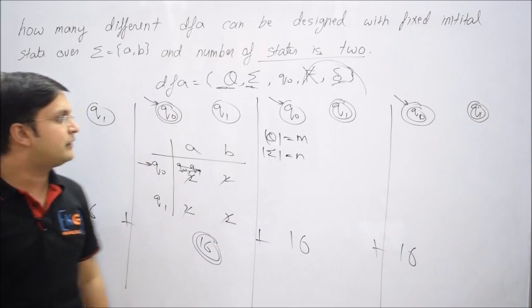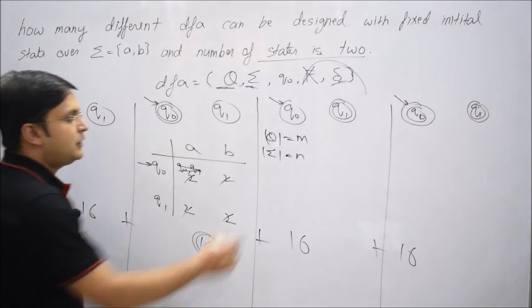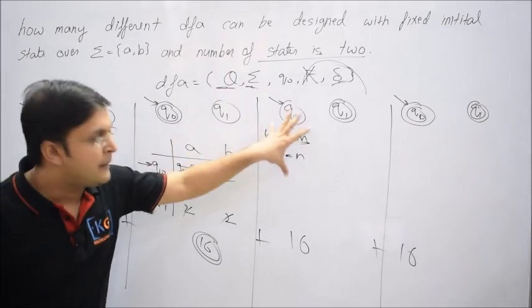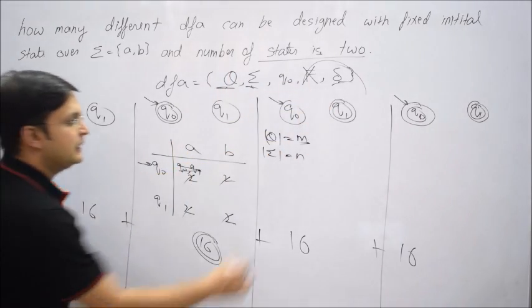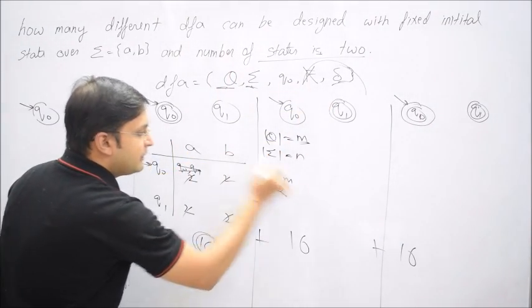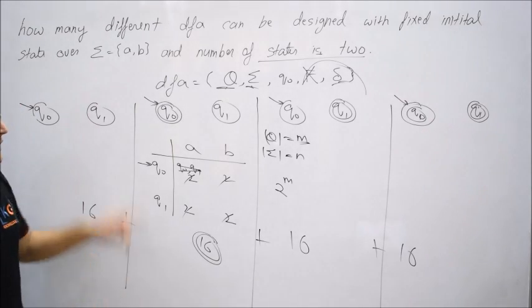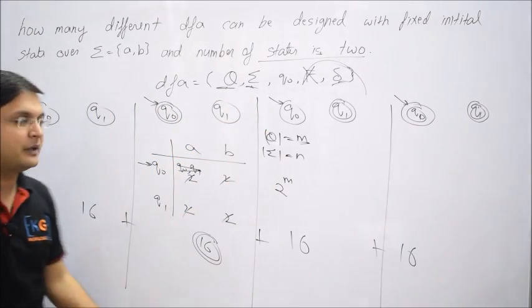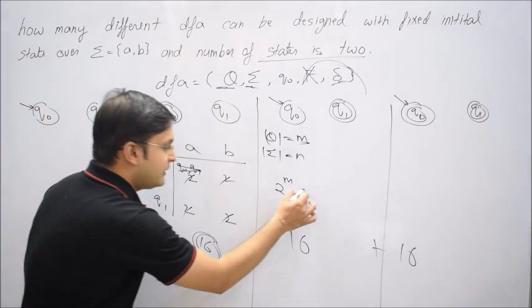So you understand this thing. If I say that total number of states is m, then how many different frameworks by varying final states can we design? That will be 2 raised to power m. Yes or no? Yes, as in this particular case only 2 states were possible, 2 raised to power 2 becomes 4 combinations. Now you understand this thing.